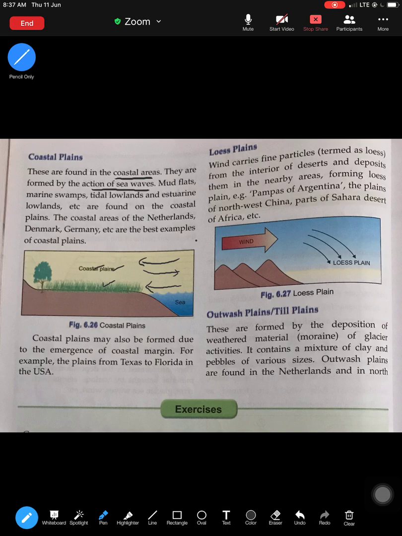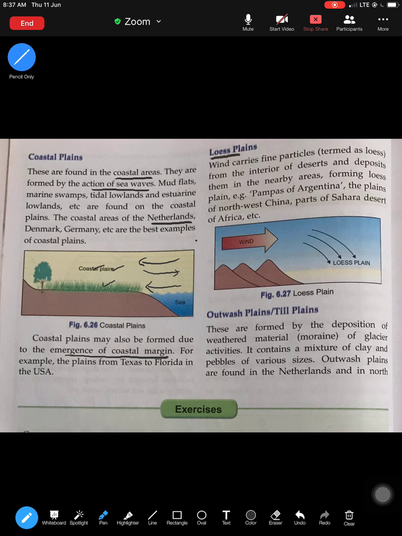They've given examples of different areas here. You can use any example to do with coastal areas. Netherlands, they've used Germany as an example. Again, a coastal plain may emerge due to the emergence of the coastal region as well. Sometimes the coastal margin starts developing because of the excessive development of sediments. So that is how coastal plains are formed.